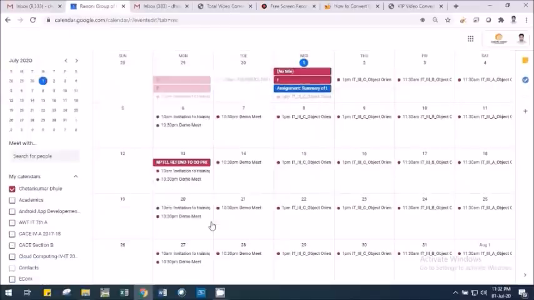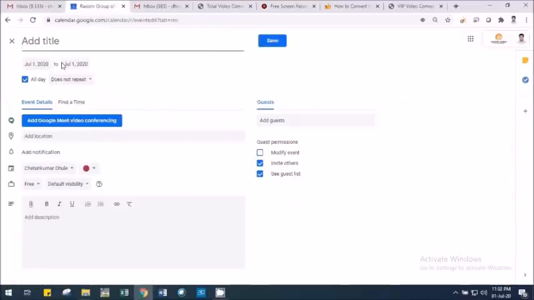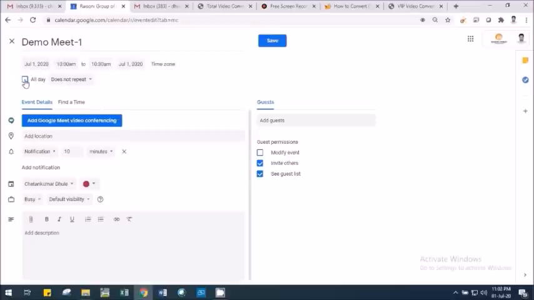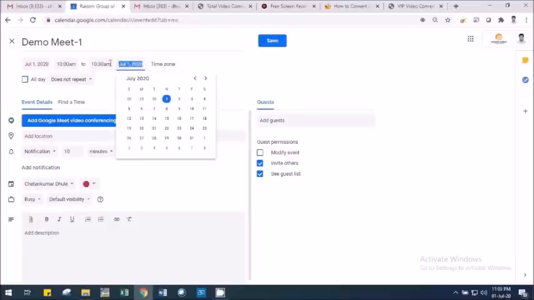I will go to the more options. Then I will add meeting title. So let's say demo meet 1. Then it will ask me to select the date. Okay, I don't want to repeat it all day, so I will not repeat it all the day. Then I will select the time.